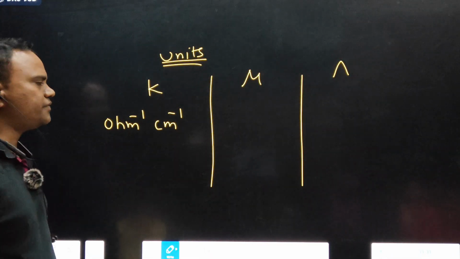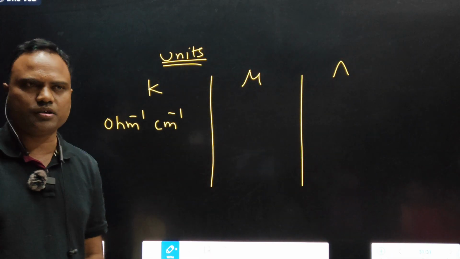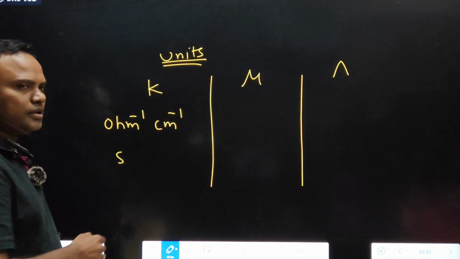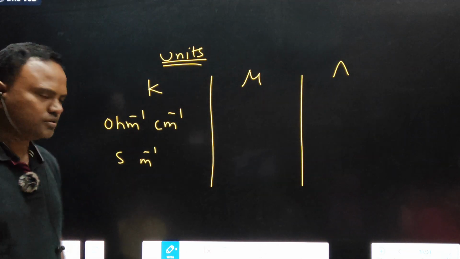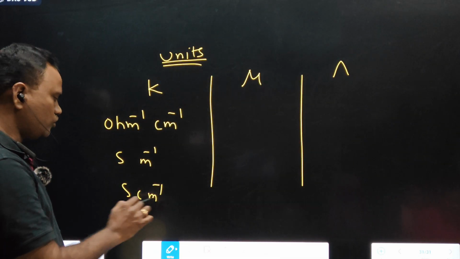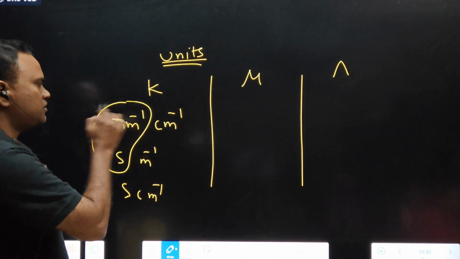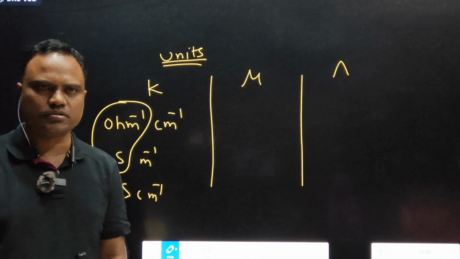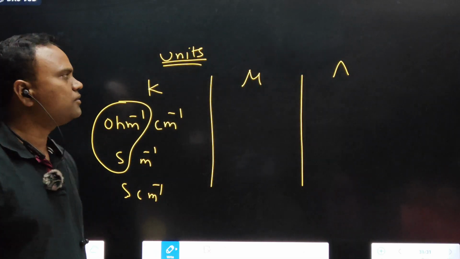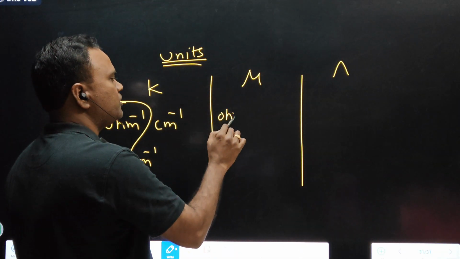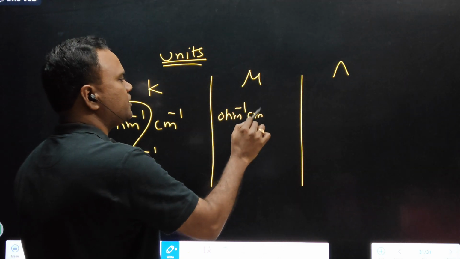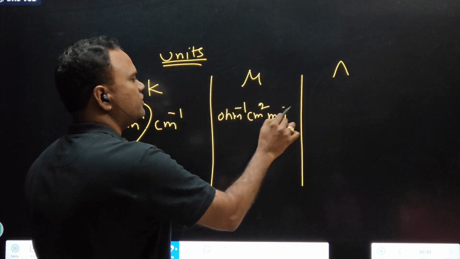In place of ohm inverse we can take Siemens also: Siemens meter inverse or Siemens centimeter inverse. Ohm inverse can be replaced by Siemens. Molar conductance units: ohm inverse, centimeter square, mole inverse.